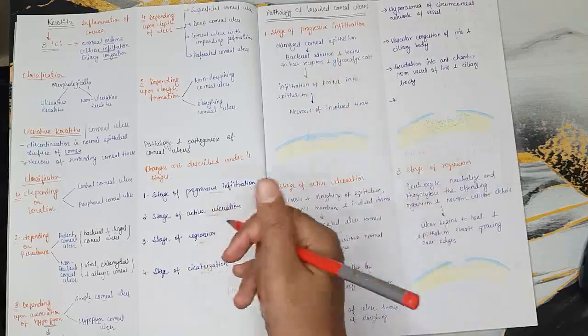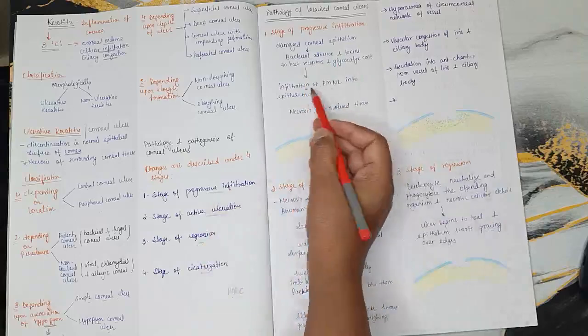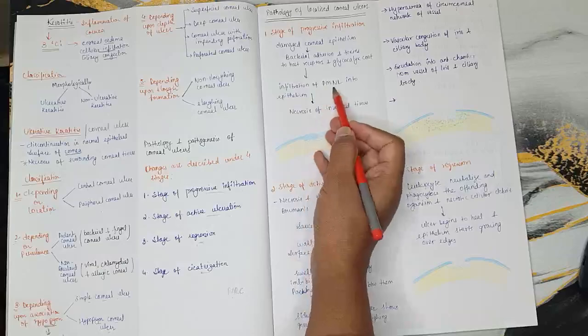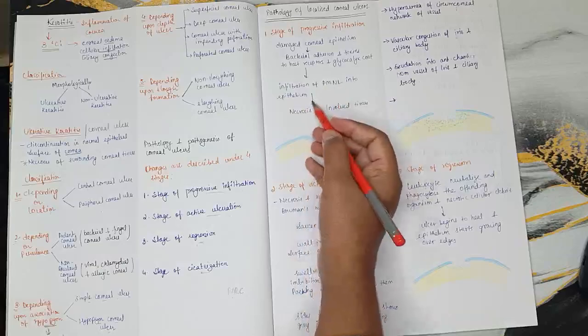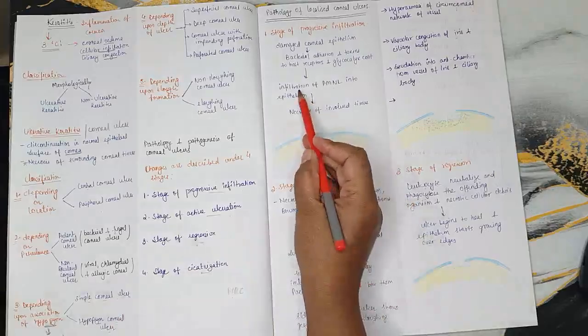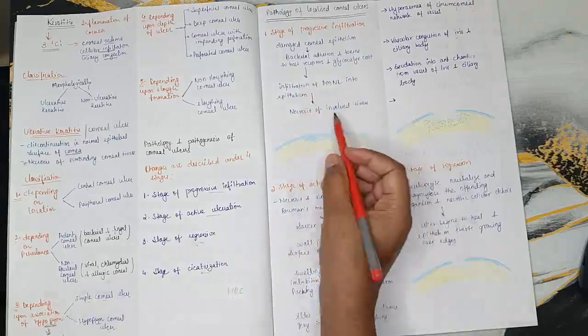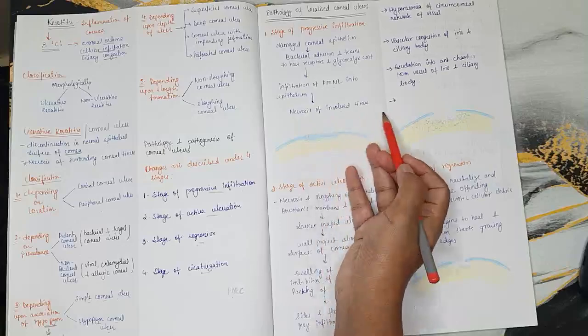Once this happens, there will be infiltration of polymorphonuclear leukocytes into the epithelium. Whenever there is any kind of infection, we know that leukocytes come to the surface. So here there will be infiltration of PMNL into epithelium. After that there will be necrosis of involved tissue.